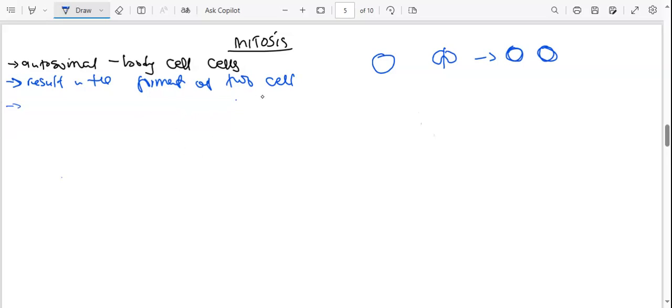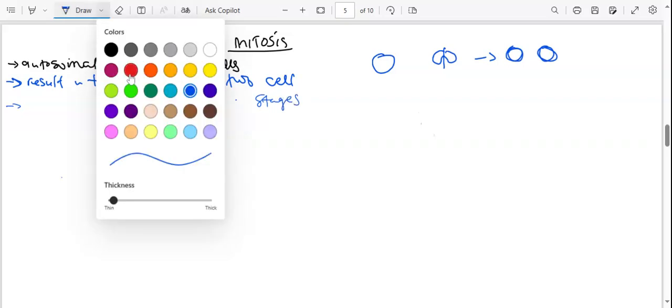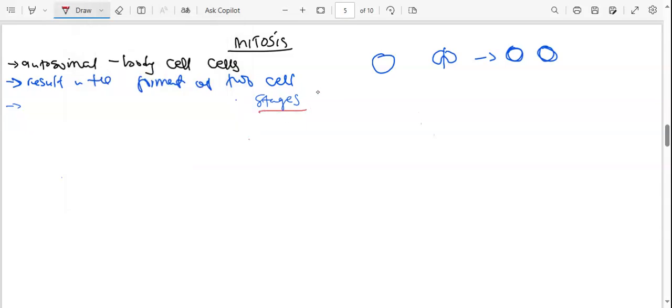Mitosis undergoes some stages, and we abbreviate them as IPMAT. I stands for interphase, the synthesis stage, P is prophase, M is metaphase, A is anaphase, and T is telophase.